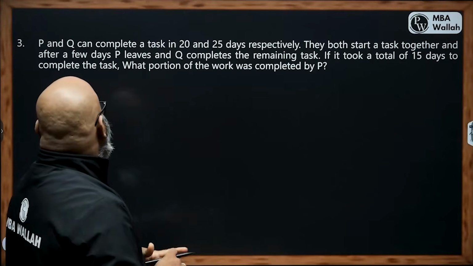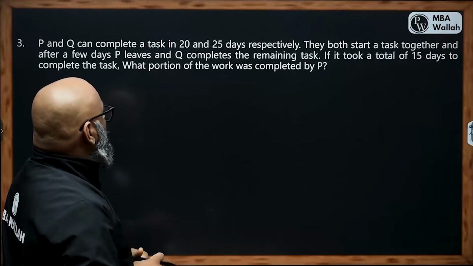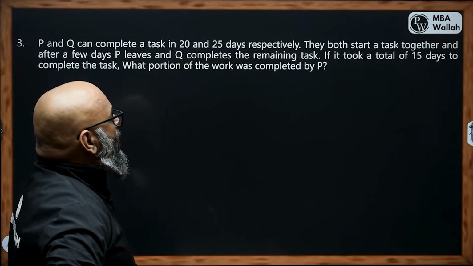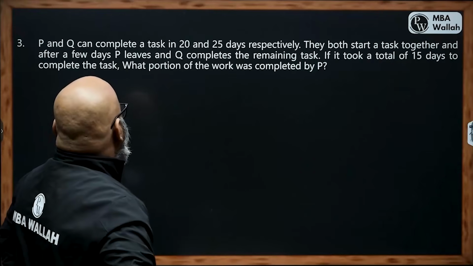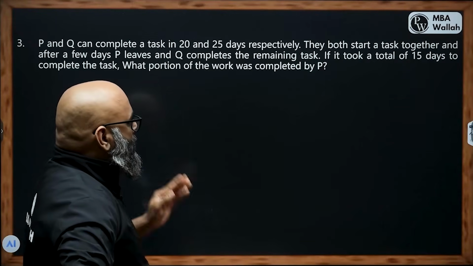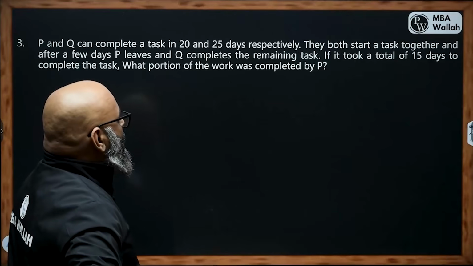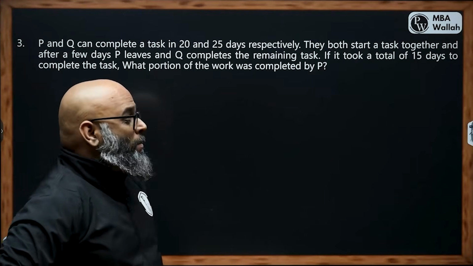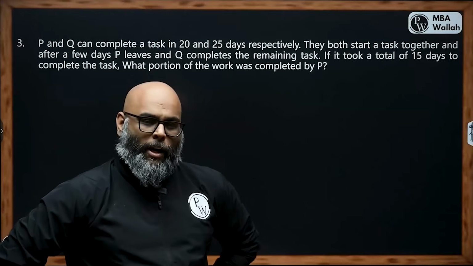So to solve this question now, P and Q can complete a task in 20 and 25 days respectively. They both start a task together, and after a few days P leaves and Q completes the remaining task. If it took a total of 15 days to complete the task, what portion of the work was completed by P?